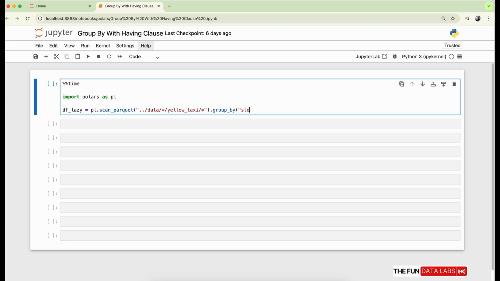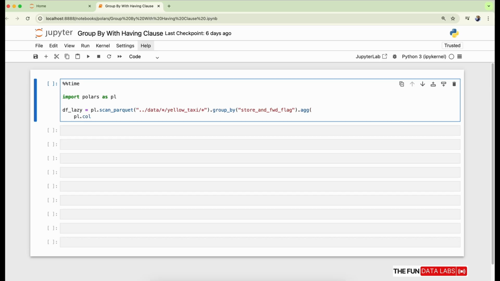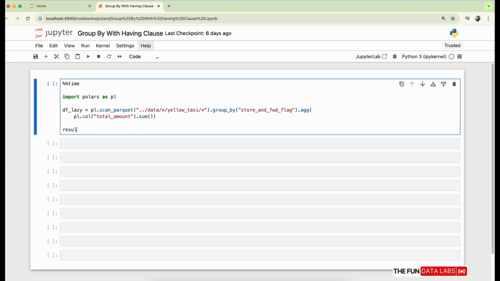Here I can provide the store_and_fwd_flag column as a parameter, and now the .agg function to give the column name on which we want to apply the aggregate function. We can provide multiple columns in this if we want. We are taking total_amount for now and the .sum function as the aggregate function. This will return us the df_lazy data frame variable, which we can use later.